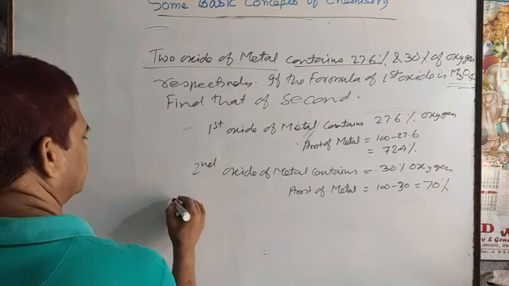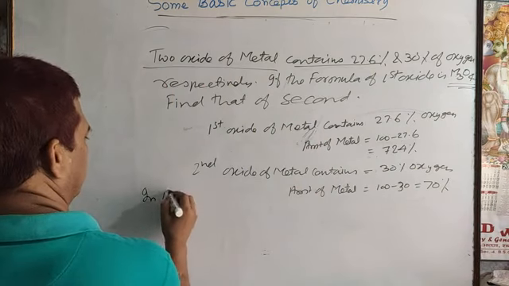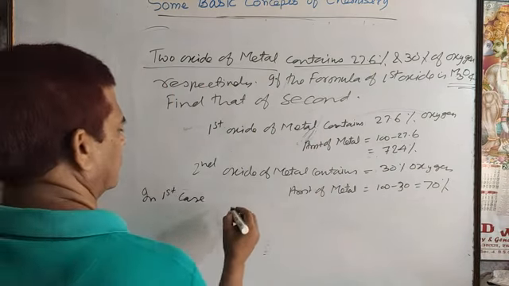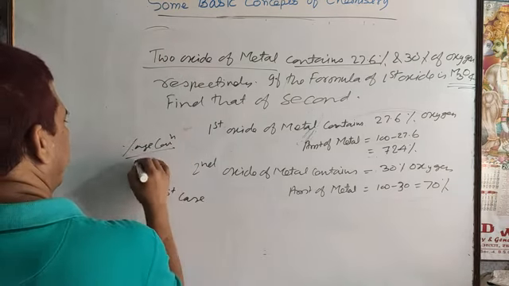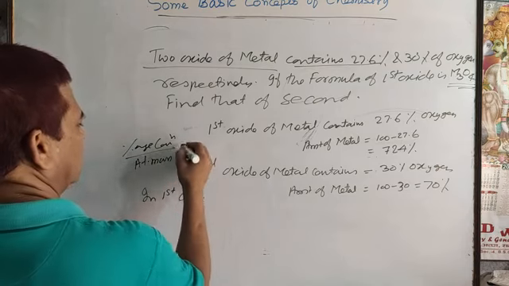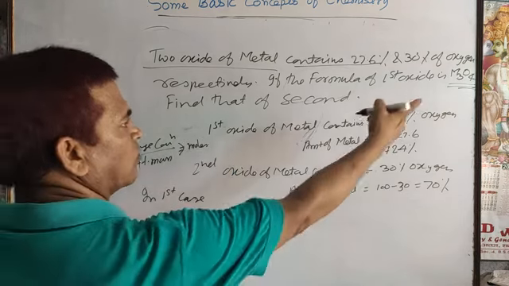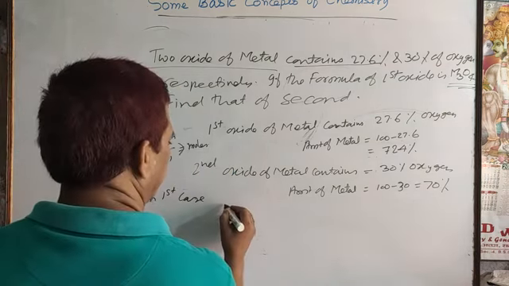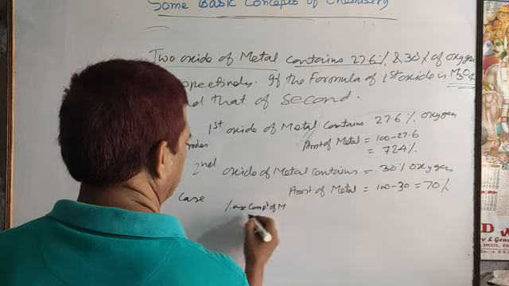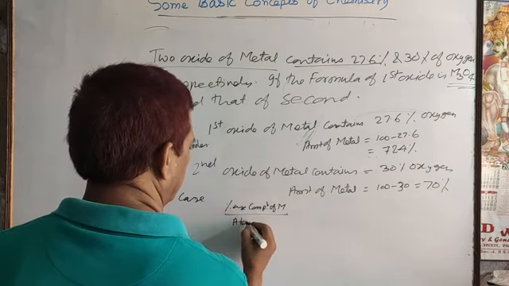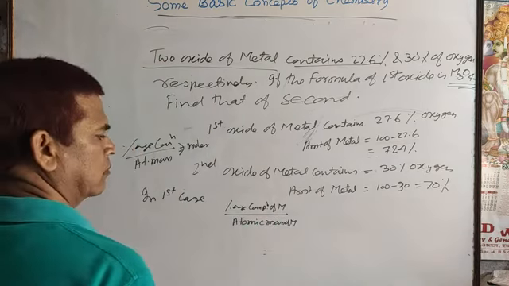So here, for the formula M3O4 in the first case, you know, percentage composition divided by atomic mass indicates the moles. Okay. So in the first case, the formula is given for the first oxide of metal, so you can write the percentage composition of metal by the atomic mass of metal.